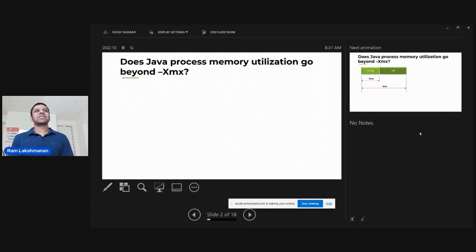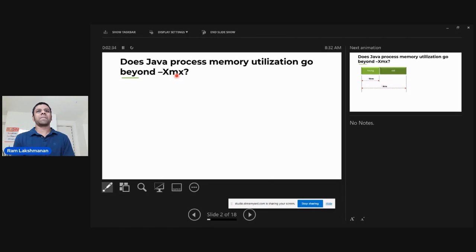So friends, a lot of you may be familiar with the JVM argument called Xmx. This Xmx is the maximum heap size that you can set for your Java application. Say I can set my Xmx to 2 GB or 4 GB or 6 GB, whatever the number.